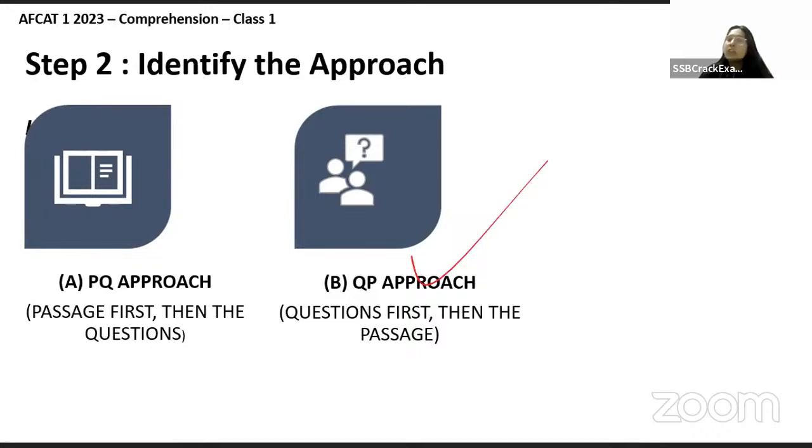Again, it's to each their own. अगर आपको लगता है कि no, no, no, I need to read the passage first and then I'll move on to the questions. So again, you can do that as well. It's up to you, right? But what matters at the end is you have to manage your time well, right? है ना? आप उसको अच्छे से manage करके चलो so that you can finish all the questions in time, right?